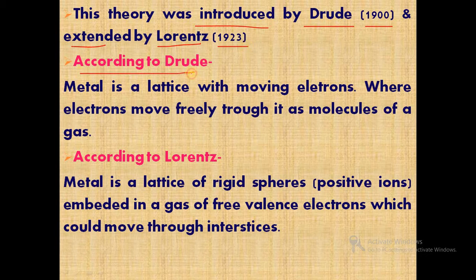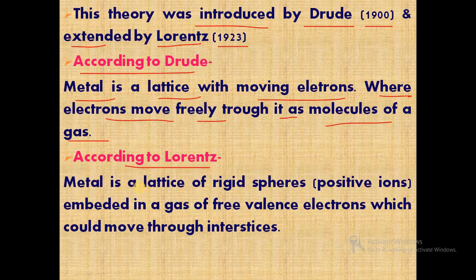According to Drude, a metal is a lattice with moving electrons, where electrons move freely through it like molecules of a gas. So according to Drude, the metal ions have fixed positions and electrons are moving.